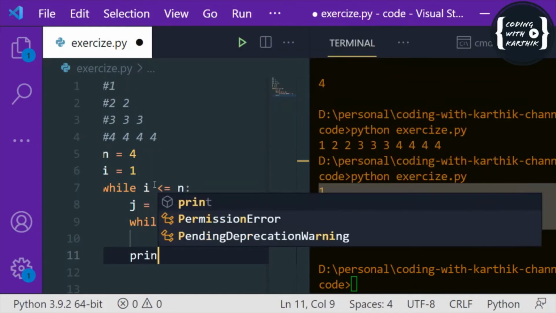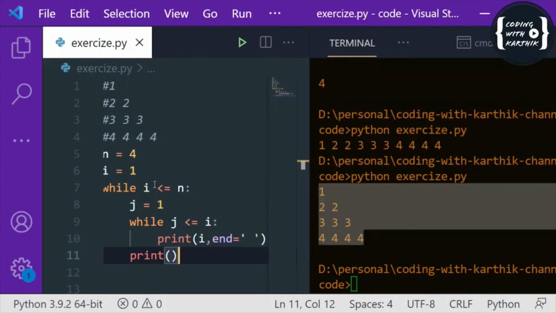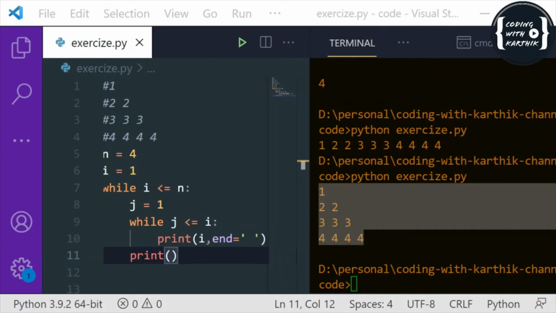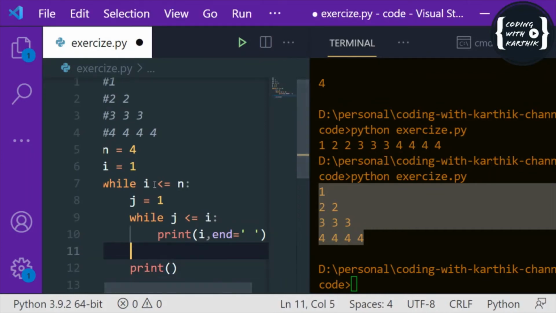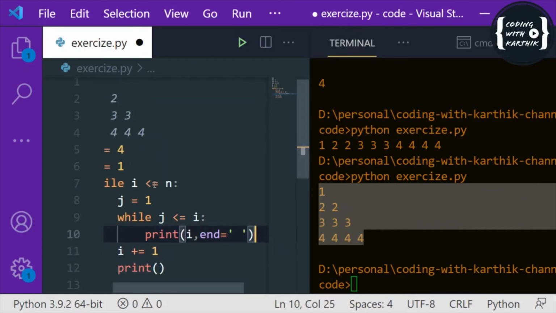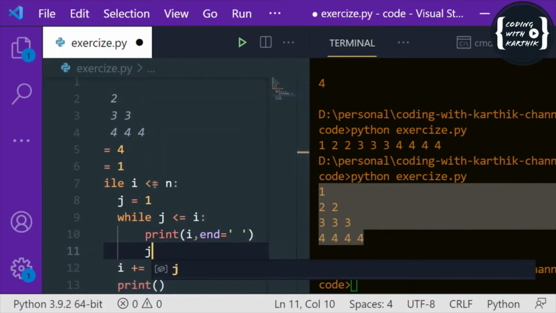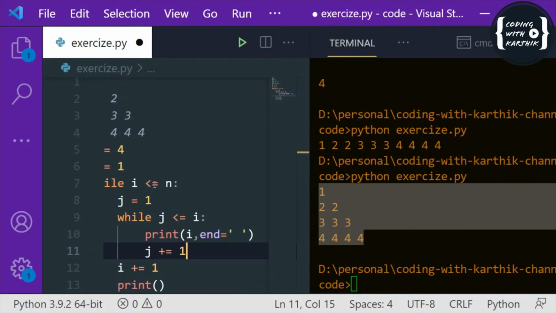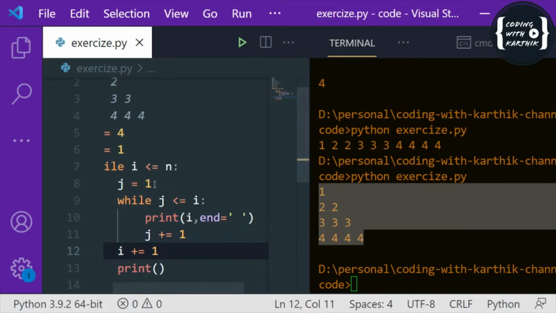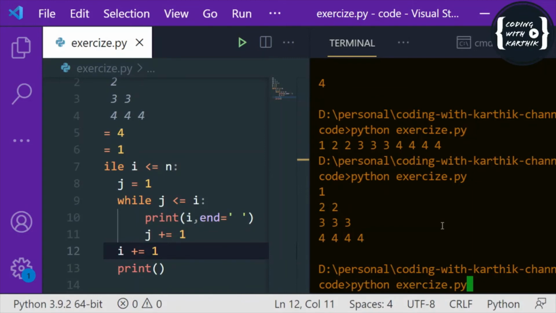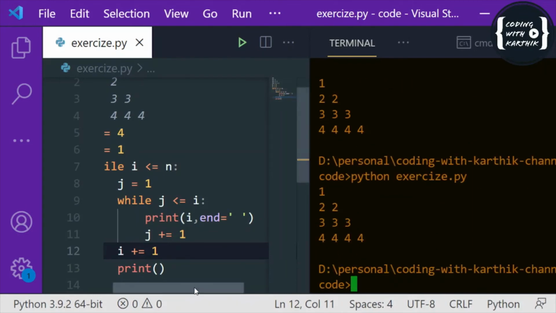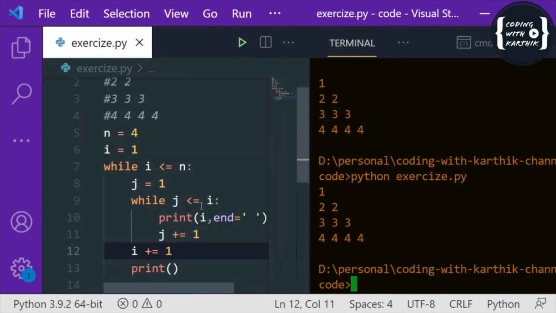Next I can print a new line, and here I have to increment the i. And here also I have to increment this j. So if I execute, this is how it is with while loops.